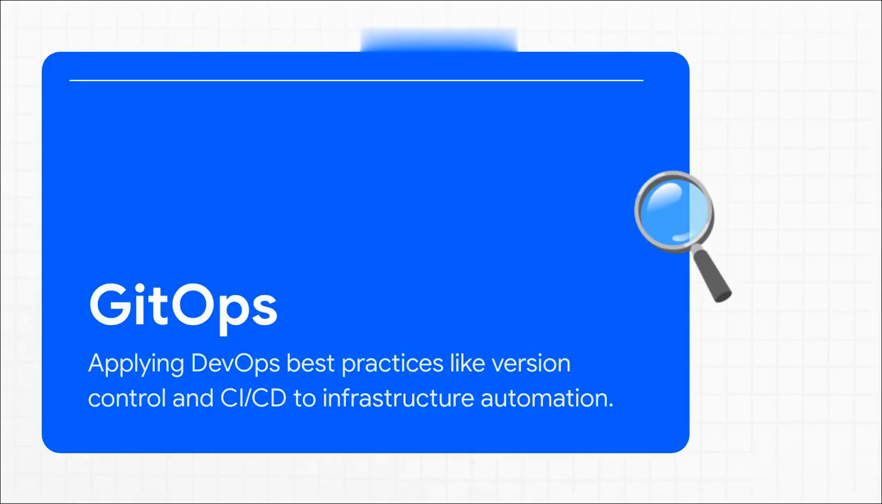Think of it this way. We're going to start treating our infrastructure just like we treat our application code. Every change to a security policy gets checked into Git, it gets reviewed by peers, and then it's automatically tested and deployed through a CI/CD pipeline. It brings all the rigor and discipline of software development into the world of operations and infrastructure.